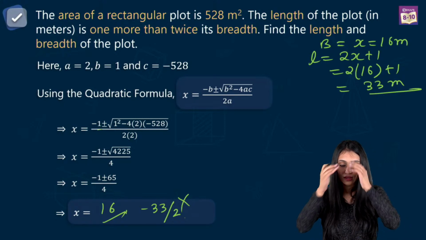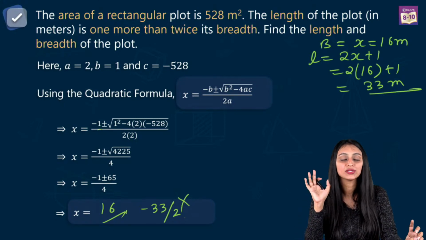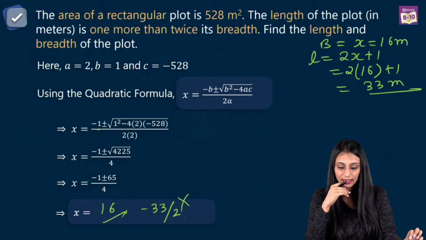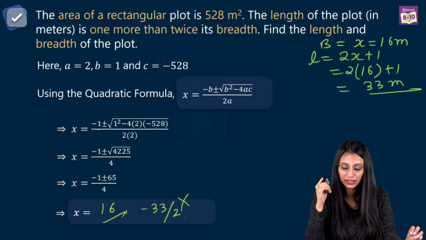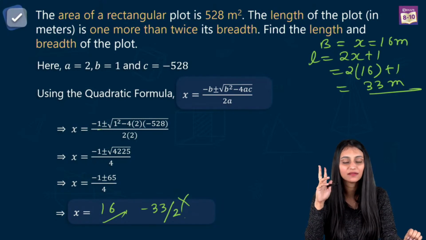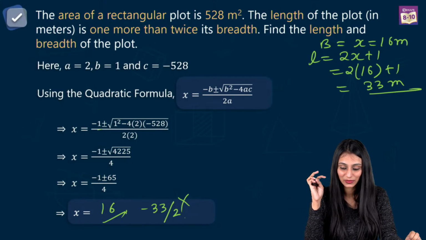Fine. So I hope that all of you have understood this question, right? Hope that you all are getting the same answer. Nikesh, yes, 16 and 33. Correct. So I hope that this is clear to all of you. Yes, Deepak, absolutely. Second value is not possible since it is negative. Length can never be negative, right?